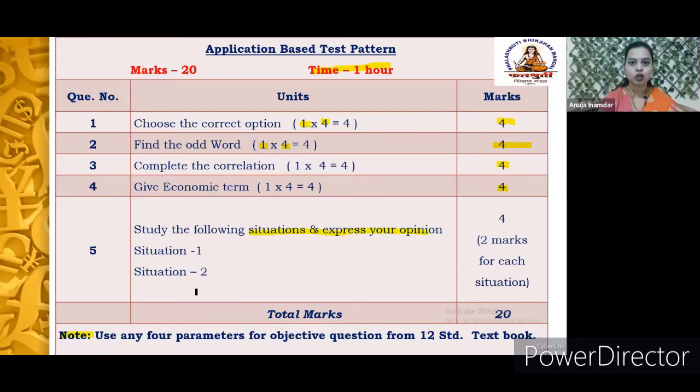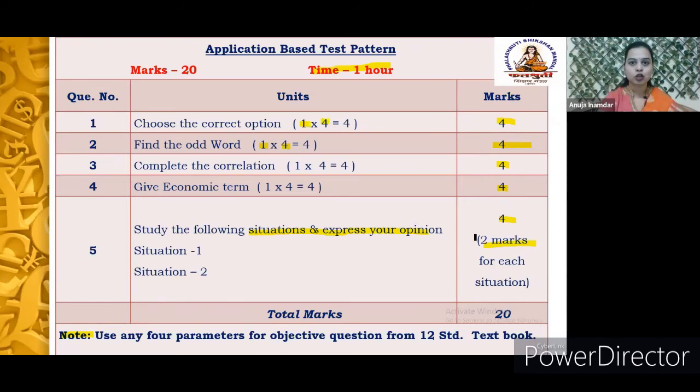Here you will get 2 situations, on which you are supposed to state your opinion, where 2 marks are allotted for each situation. Therefore, the total marks allotted for question number 5 is also 20.